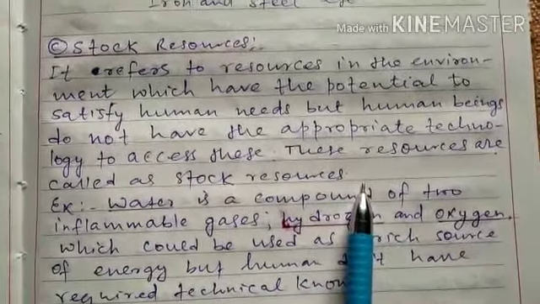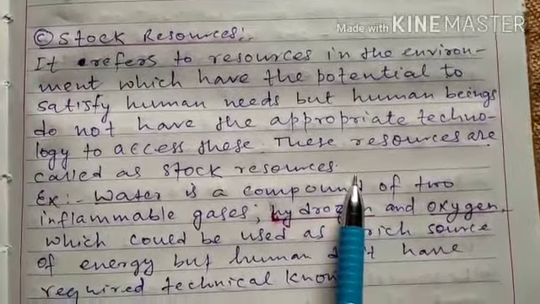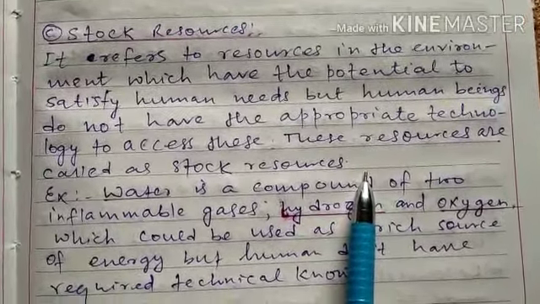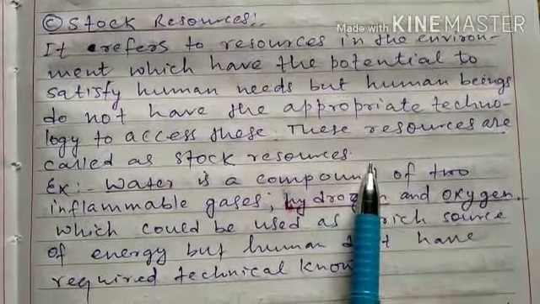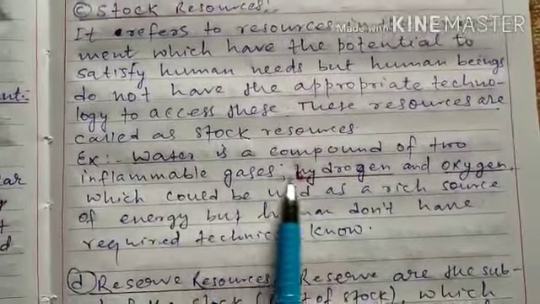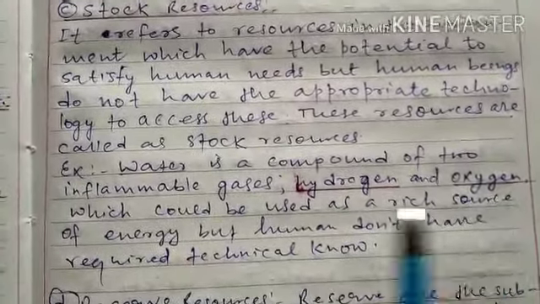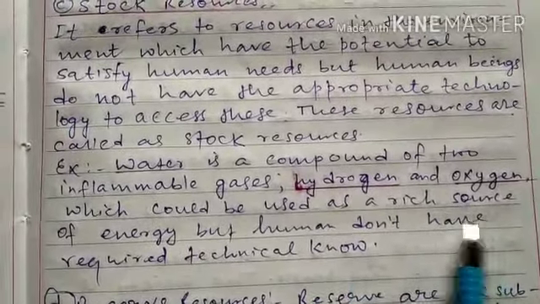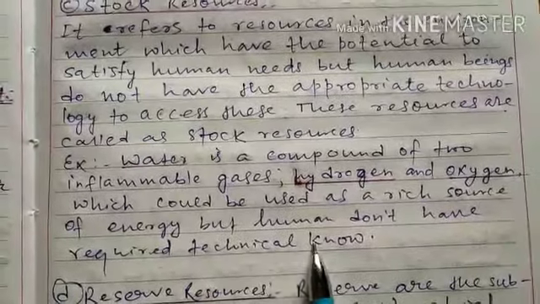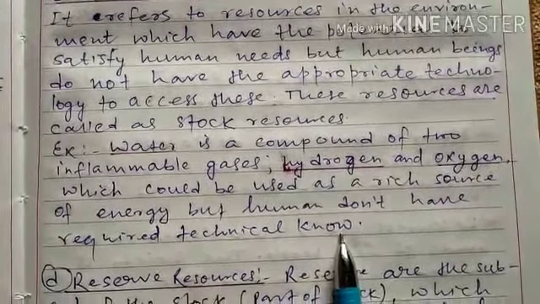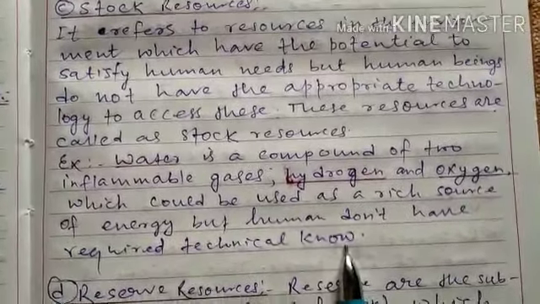Means resources are available in the environment, but there is a lack of appropriate technology among human beings, so these resources are not under use, maybe in future. For example, water is a compound of two inflammable gases, hydrogen and oxygen, which could be used as a rich source of energy, but humans don't have the required technological know-how, so it is not being used. It may be used in future. That's why it is called stock.